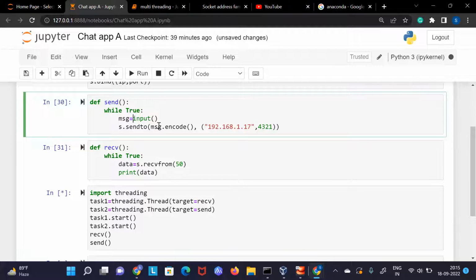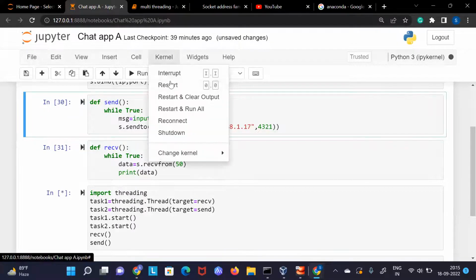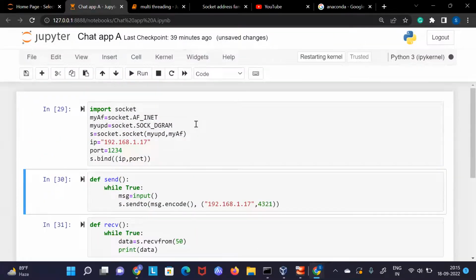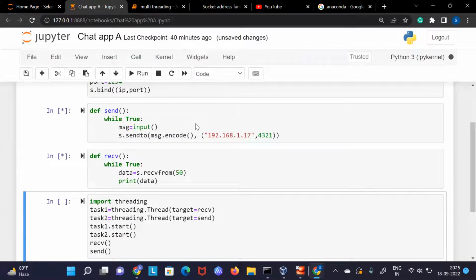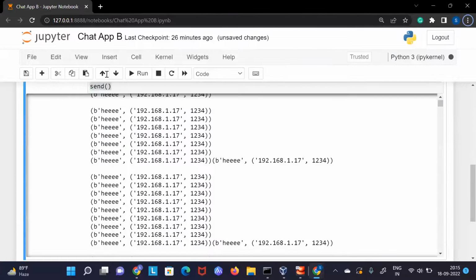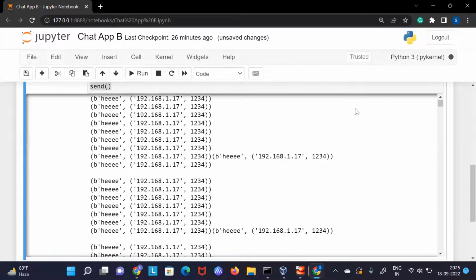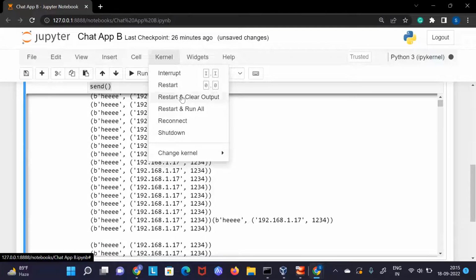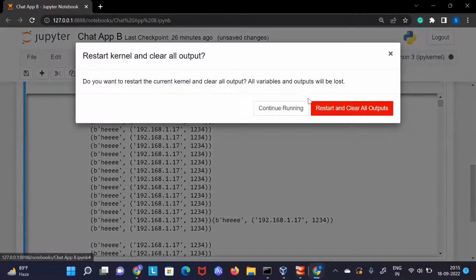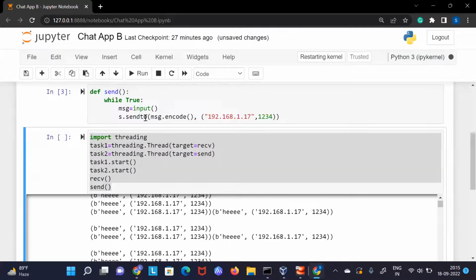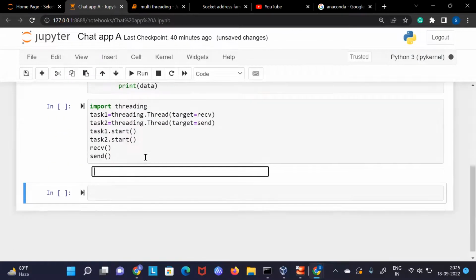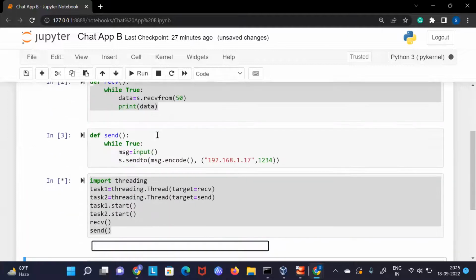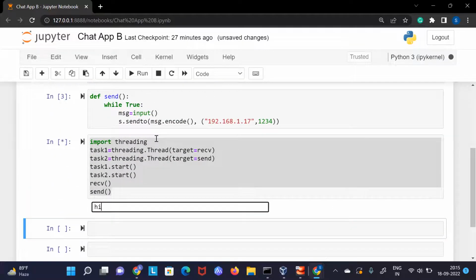Okay, I hope it is clear. So I will have to clear the output and restart my cell. Now it would be a little bit better. And here I will have to, because a lot of things are printed here, let me do these things again. Okay, that would be useful for you guys. Now you can see we have this thing. Now let's run this also parallelly. Now both of them can talk.